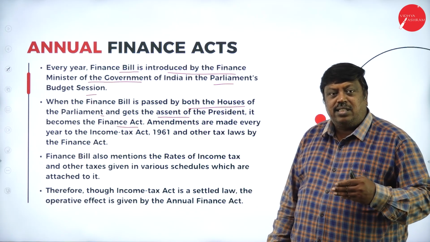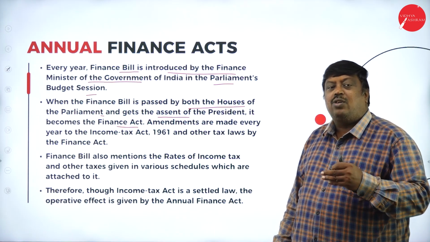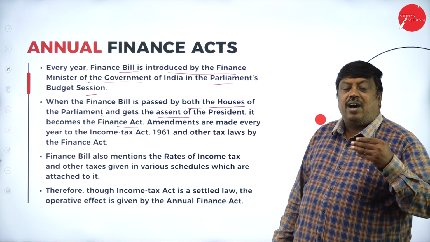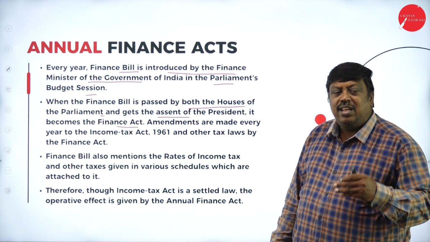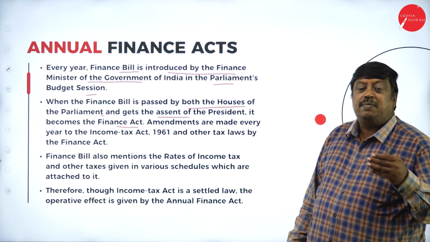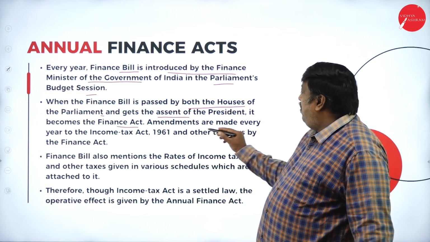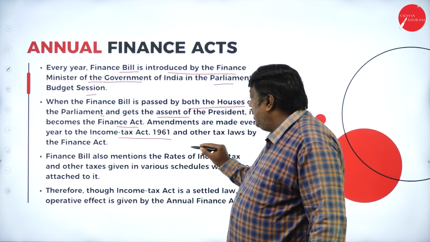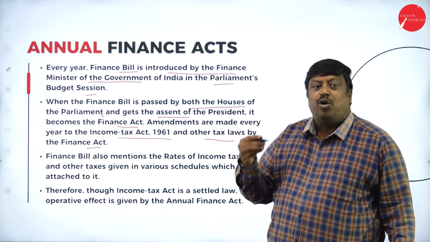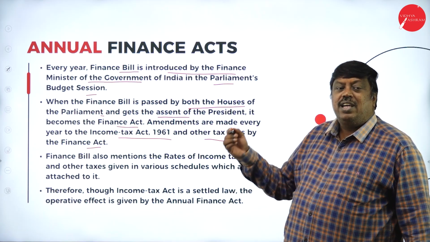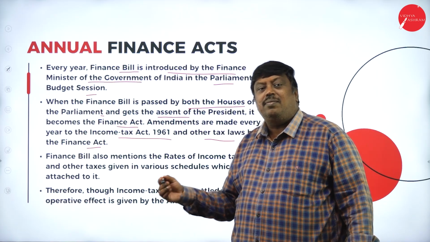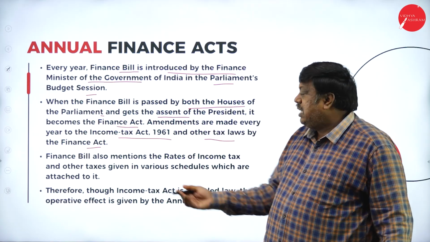So the bill has to be passed in both the houses of the parliament. Later, the bill is given to the president, and after the approval of the president, we say the finance bill is amended and approved. The finance bill is passed. Amendments are made every year to the Income Tax Act 1961 and other tax laws by the Finance Act. Every year, they make small modifications in the process of levying or charging the tax, or in the source and nature of income which has to be considered and which should not be considered.